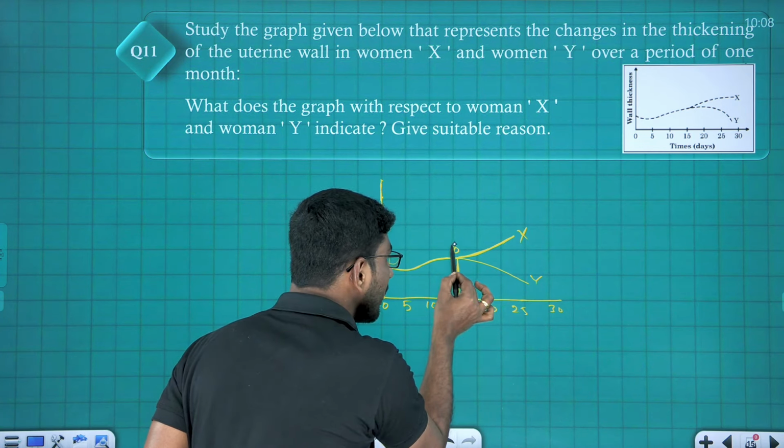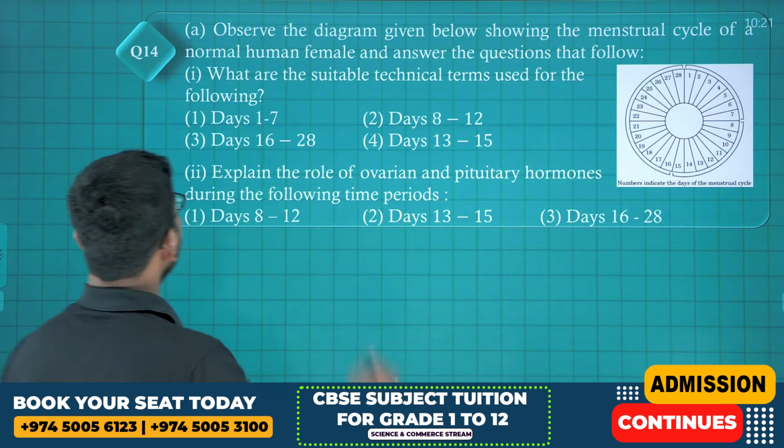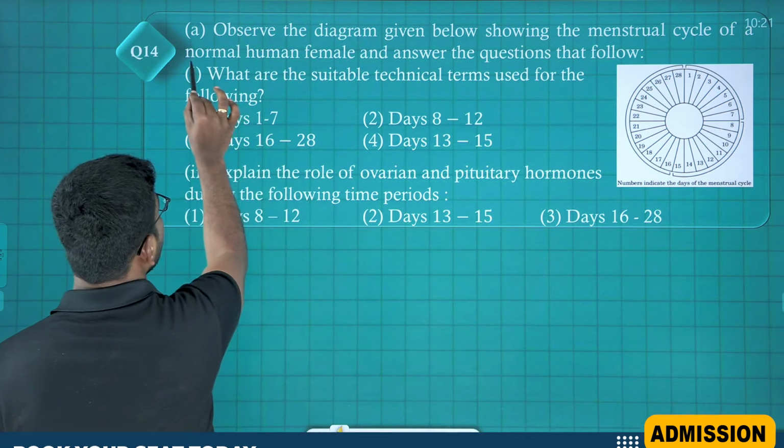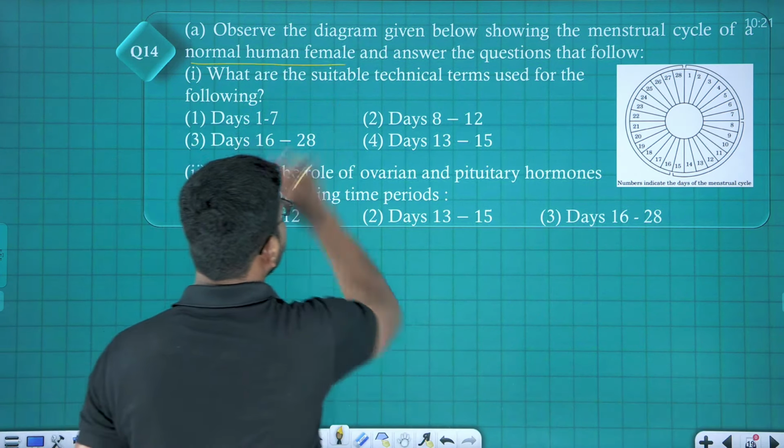Long answer first question. Again, menstrual cycle. Look at here how many questions are related to menstrual cycle and ovary, spermatogenesis, gametogenesis, and menstruation. Thoroughly prepare and go, students. Gametogenesis, oogenesis, spermatogenesis, and entire menstrual cycle, table, cycle, everything properly prepare and go. Look at here what is mentioned. Observe the diagram given below showing the menstrual cycle of the normal human female. Answer the questions that follow.